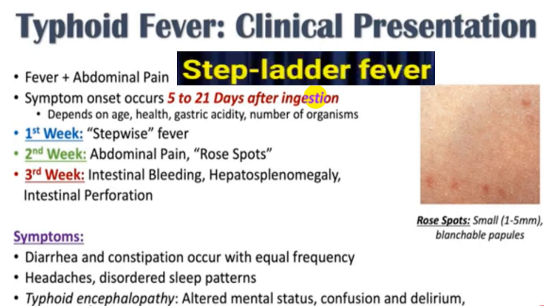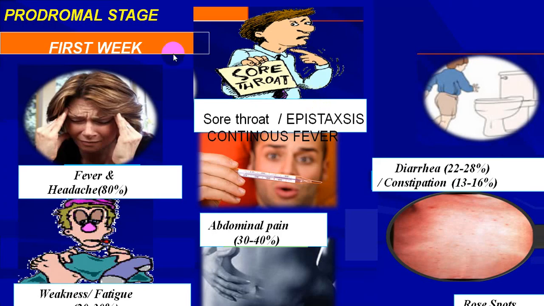And typhoid encephalopathy, that is altered mental status, confusion, delirium, acute psychosis, etc., will be very commonly seen in the 3rd week or 4th week. So in the first week, usually fever, headache, in almost 80% of the people. Weakness, fatigue will be seen in almost 30% of the people. Sore throat, sometimes even you get epistaxis.